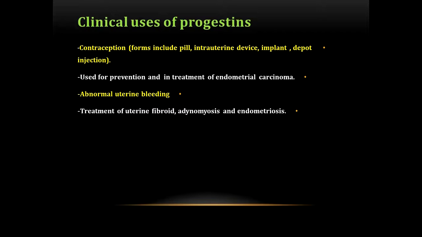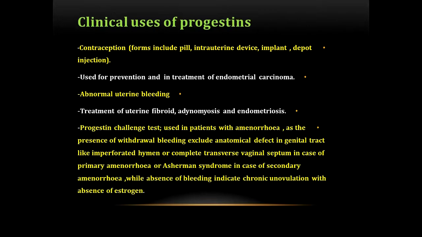Adenomyosis means presence of the endometrial glands and stroma within the muscles of the uterus, while endometriosis means presence of the endometrial glands and stroma outside the endometrial cavity anywhere in the body, like in the pelvis and others. Adenomyosis and endometriosis lead to abnormal uterine bleeding, pelvic pain, dysmenorrhea, dyspareunia, and infertility.